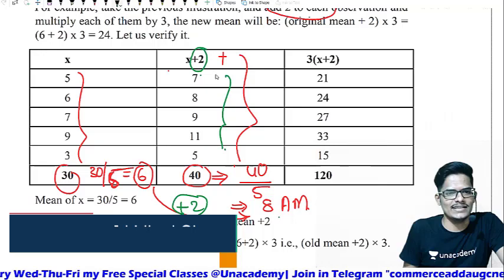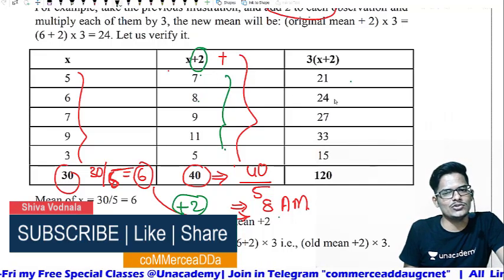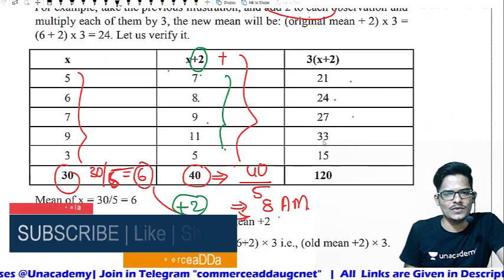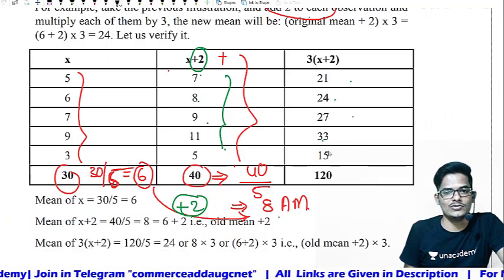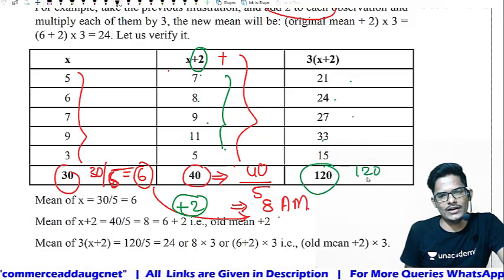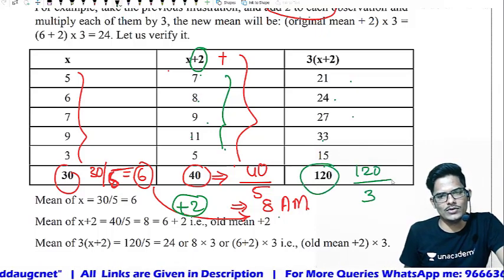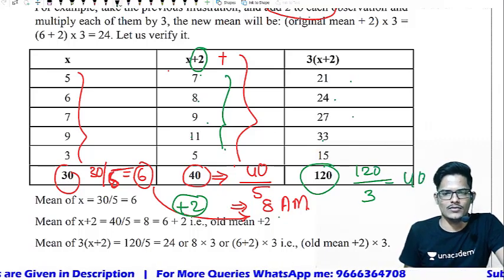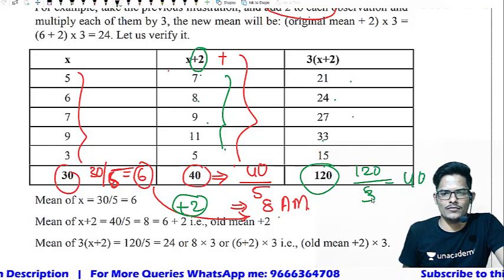Now, if you take the same numbers and assume these as observations, multiply with 3. 7 into 3, 21. 8 into 3, 24. 9 into 3, 27. 11 into 3, 33. 5 into 3, 15. You got 120.